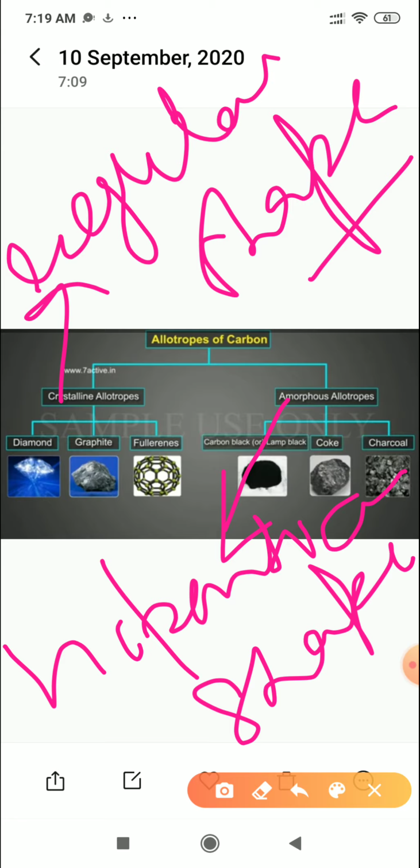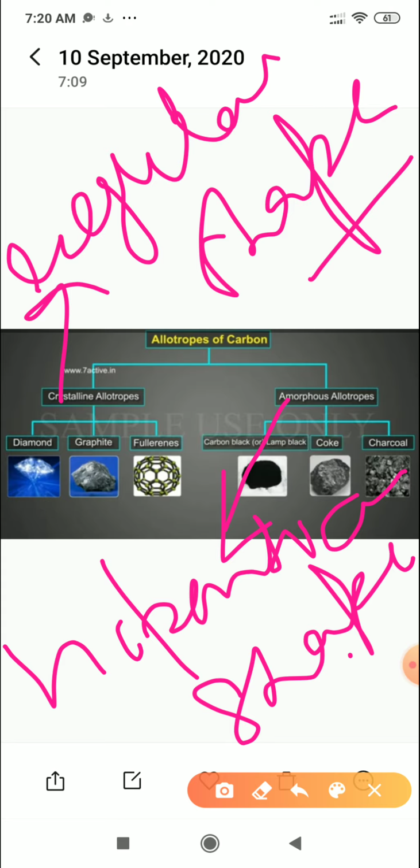When we are talking about the allotropes of carbon, they are found in two categories: crystalline allotropes and amorphous allotropes. Now let's talk about diamond, graphite and fullerene. The amorphous allotropes are not in your course. In classes 6th, 7th and 8th you studied coal, coke and charcoal, so we are not going to discuss the amorphous allotropes in this chapter. We are just going to discuss diamond, graphite and fullerene, only the crystalline allotropes, in today's class.